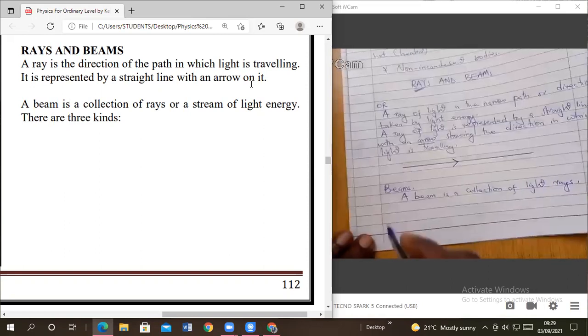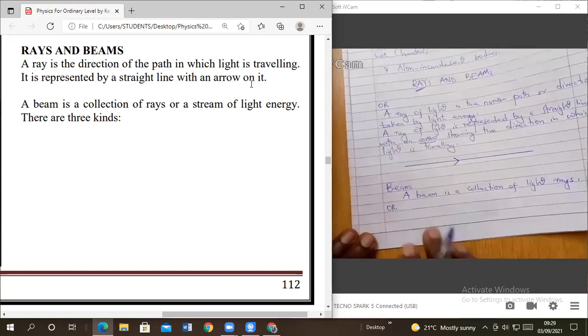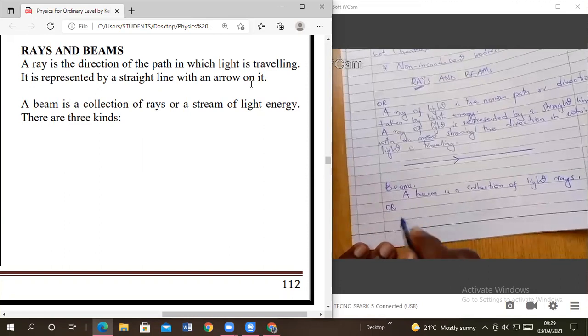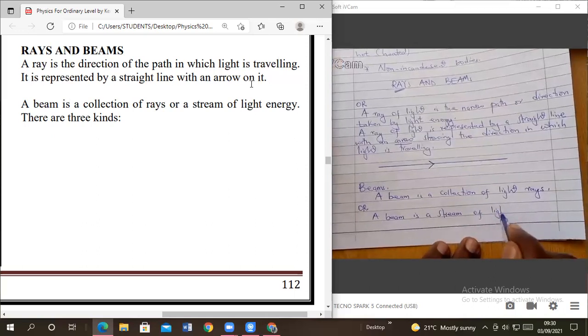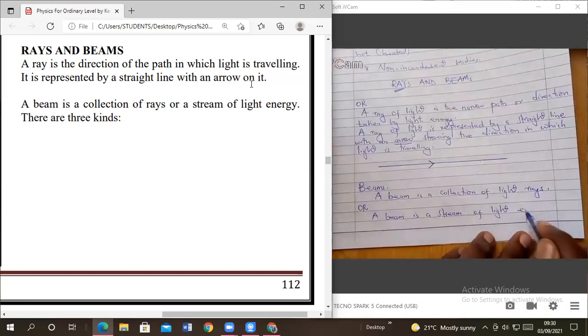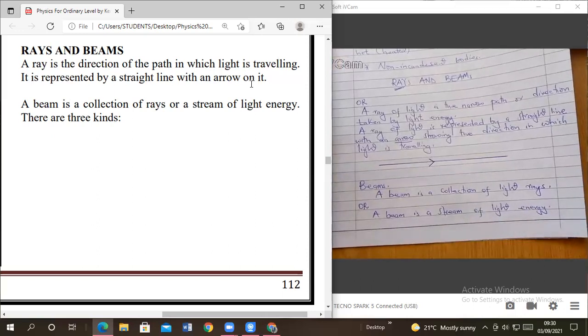Or alternatively, you can say a beam is a stream of light energy. A beam is a stream of light what? Energy. Full stop.